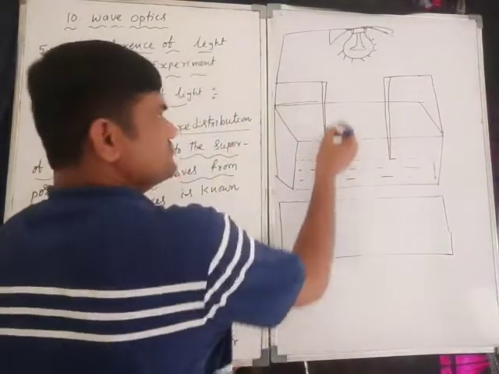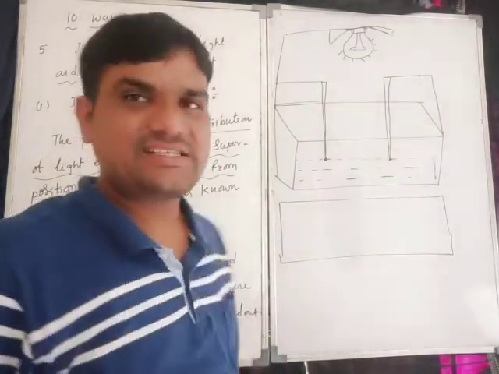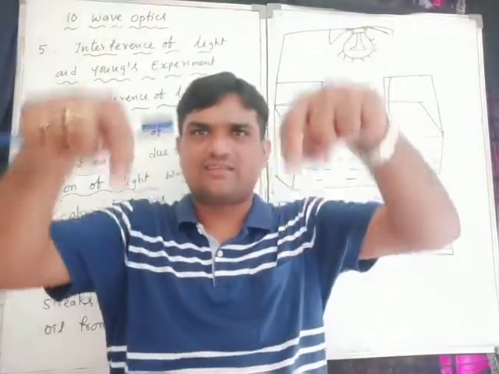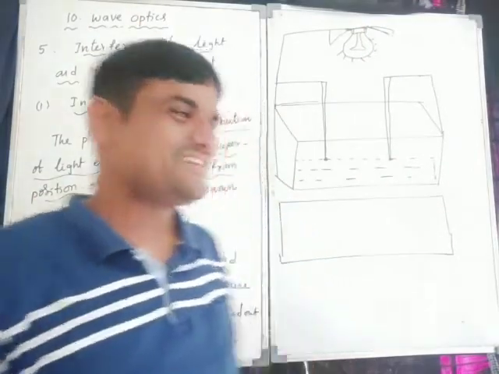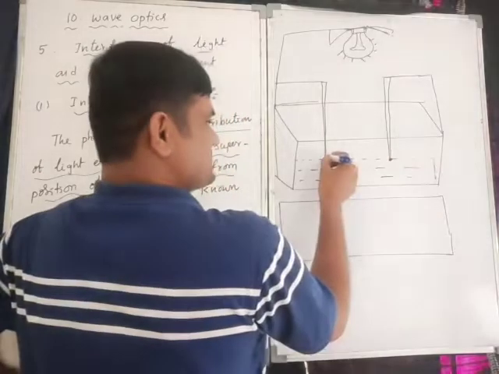Now I will create a disturbance here. At one time, not separately, both at the same time, tap, tap, tap. Here one disturbance, here one disturbance. Then what happened?